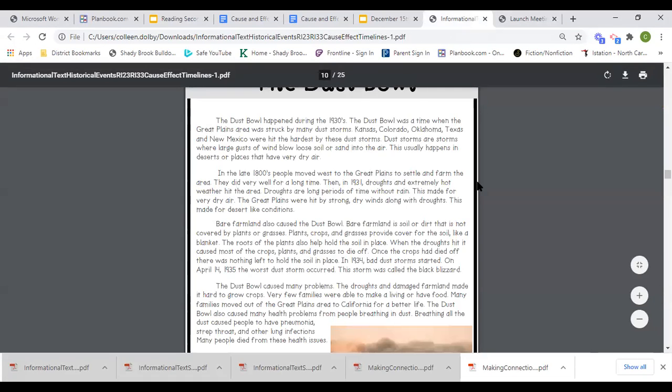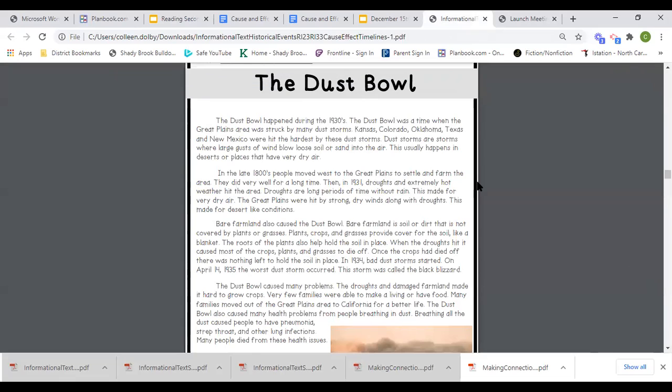The Dust Bowl. The Dust Bowl happened during the 1930s. The Dust Bowl was a time when the Great Plains area was struck by many dust storms. Kansas, Colorado, Oklahoma, Texas, and New Mexico were hit the hardest by these dust storms. Dust storms are storms where large gusts of winds blow loose soil or sand into the air. This usually happens in deserts or places that have very dry air.